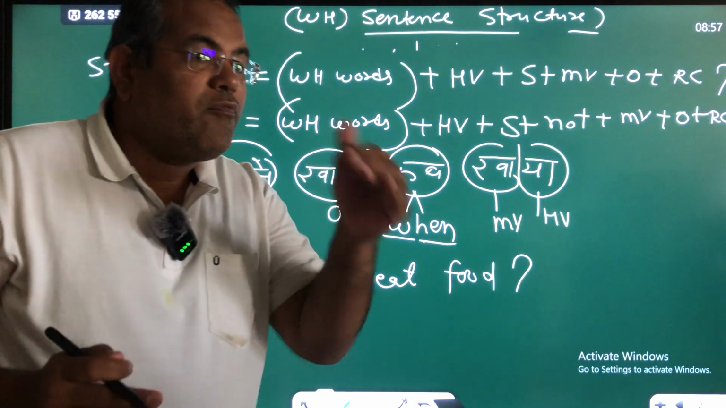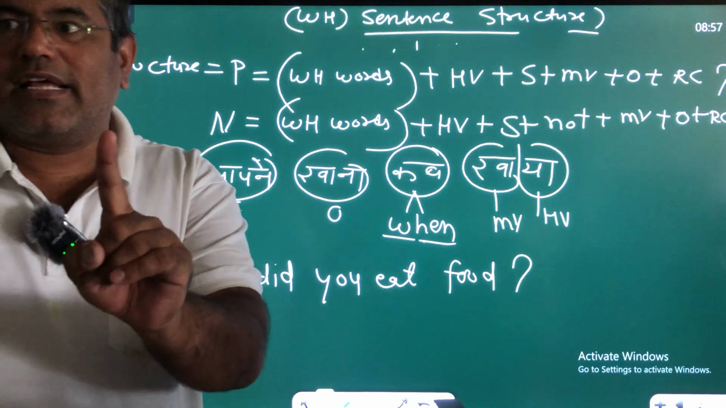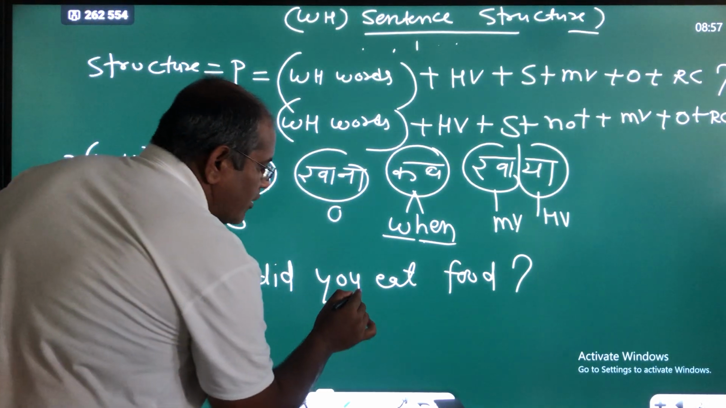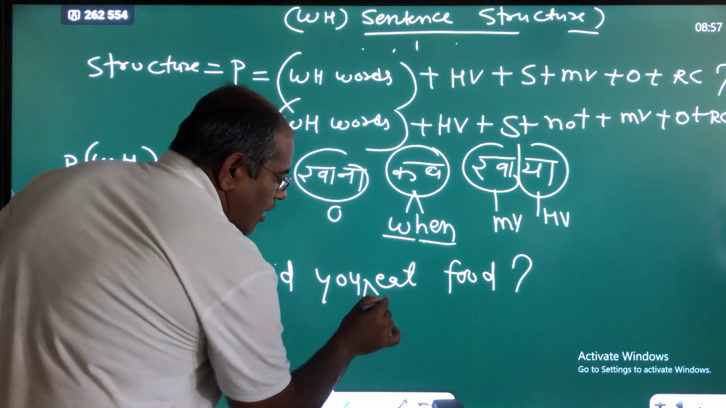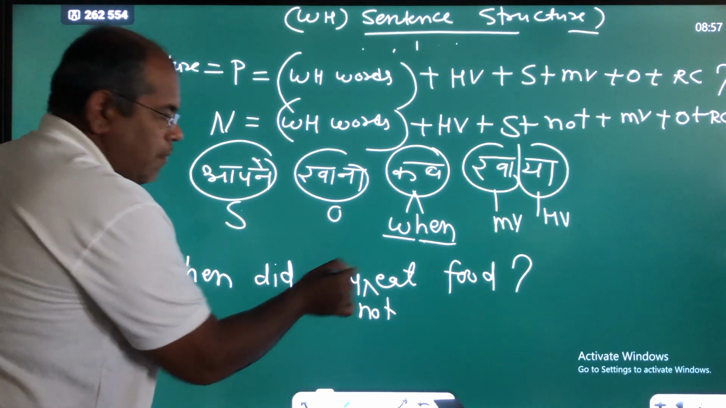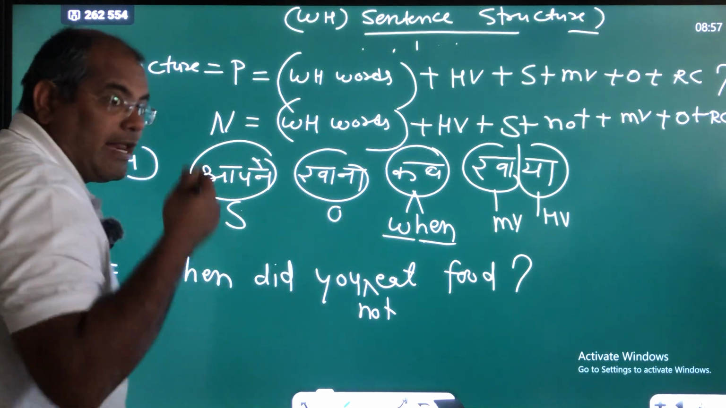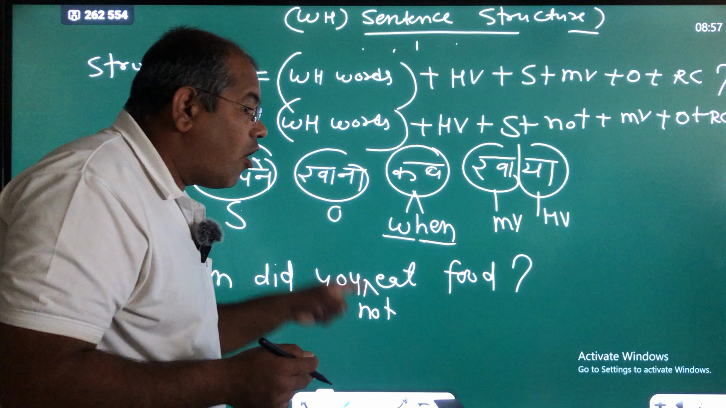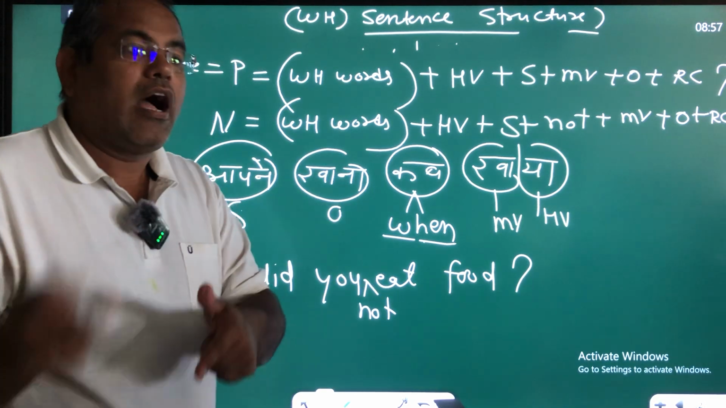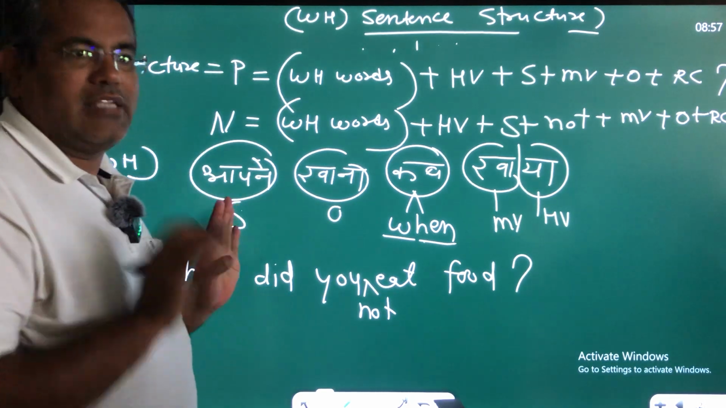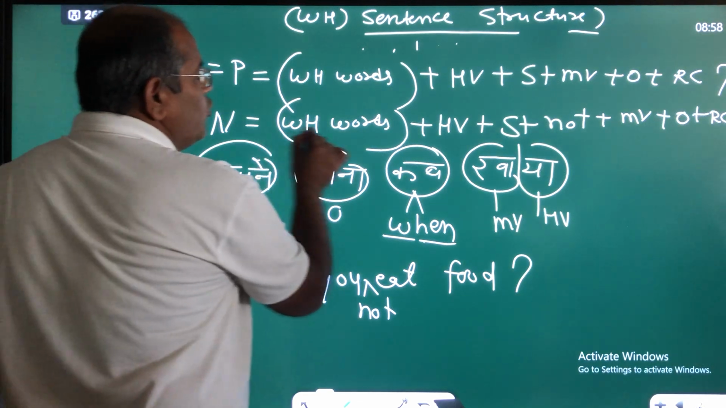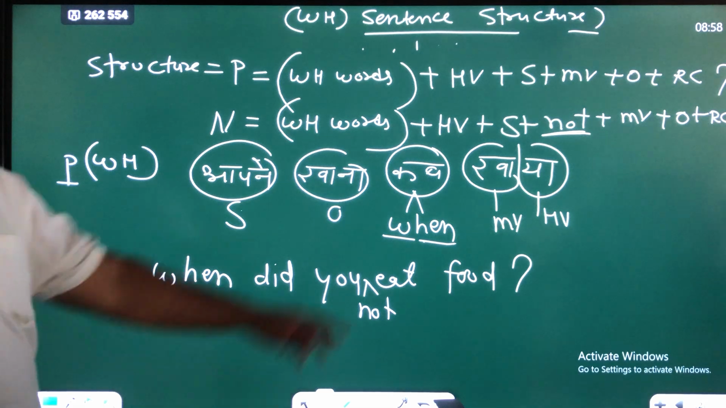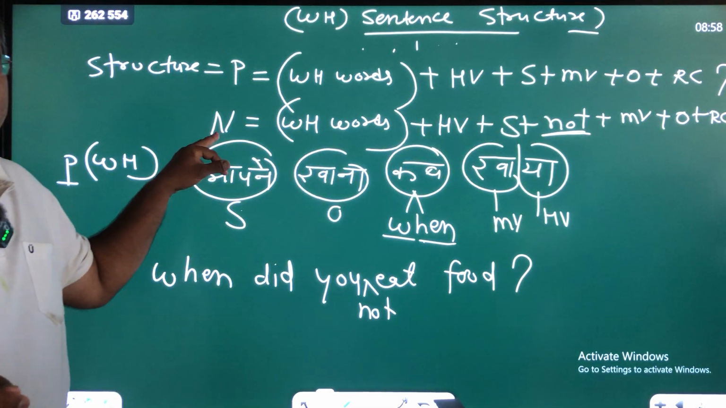But guys, if we have to form negative sentence of the WH, then you don't worry. You have to use only single word, not. Is that clear? After the subject, before the MB. I repeat again. After the subject, before the MB, we have to use not to form the negative sentence according to WH words. Is that clear? And you can use here also not, like this. Because not is given in the negative sentence, in the negative formats.